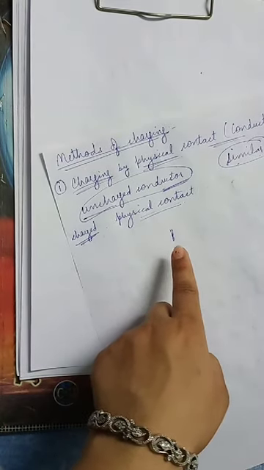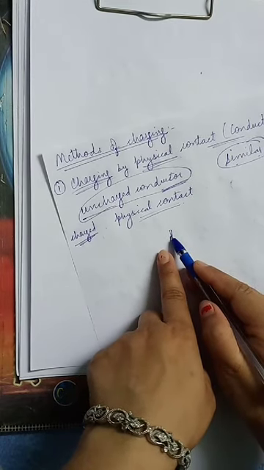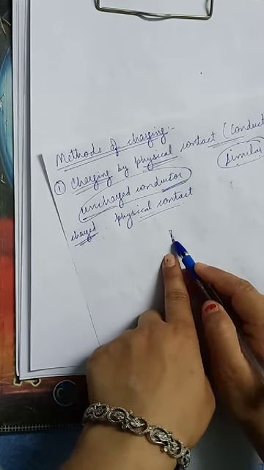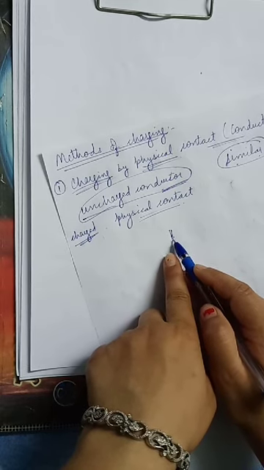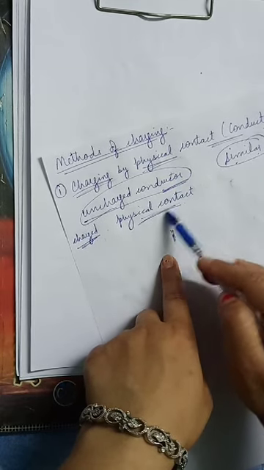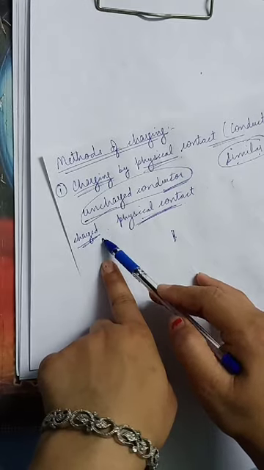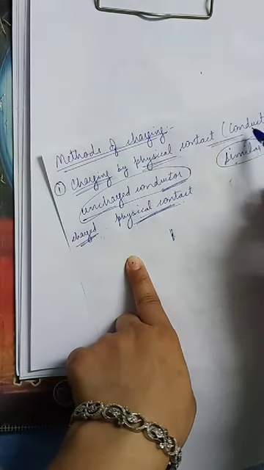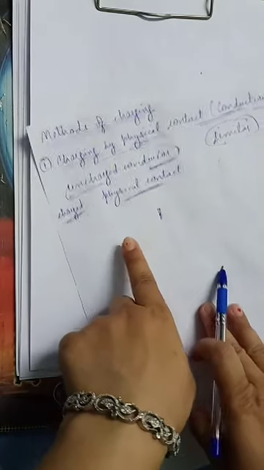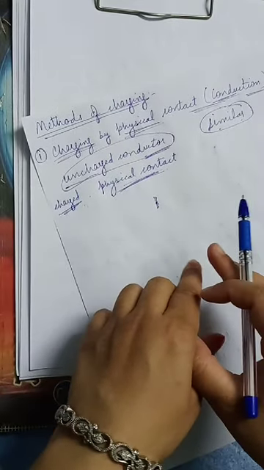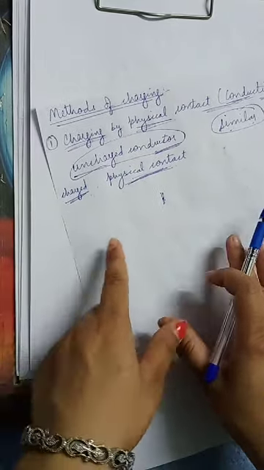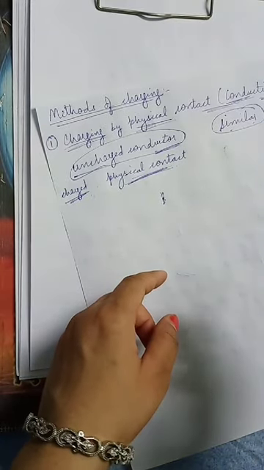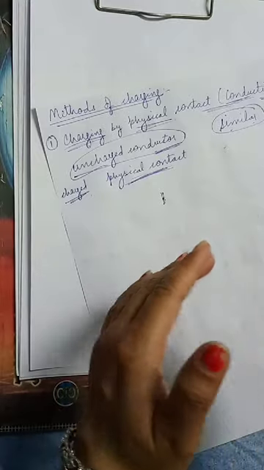So an uncharged conductor is charged by physical contact with the charged conductor. This process is known as charging by conduction. When two bodies are kept in physical contact with each other for some time, the amount of charge shared by each body will be the same.